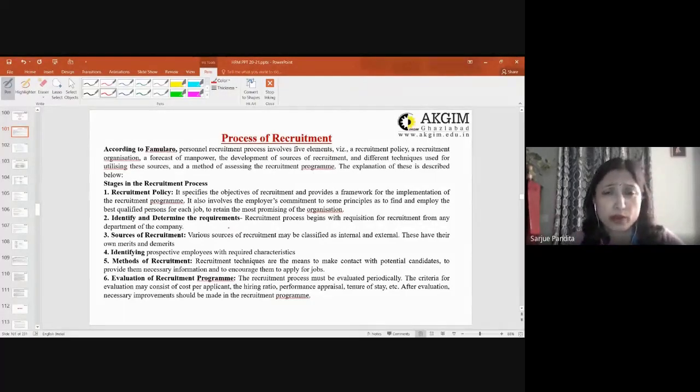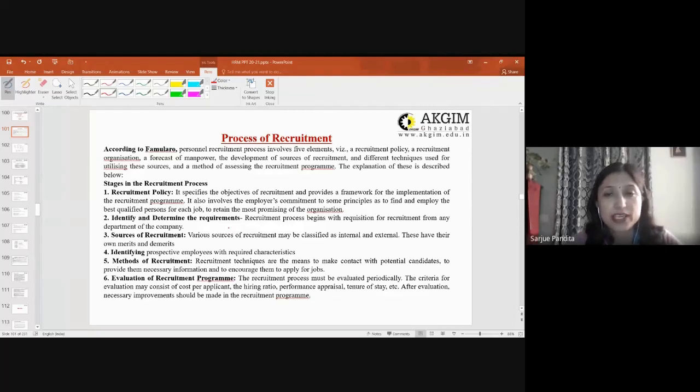Determine the requirements, because the HR planner gets a requisition, and then after due analysis, it is forwarded to the recruiter. So the recruiter must be able to determine what exactly is required, what type of pool has to be generated for the company.